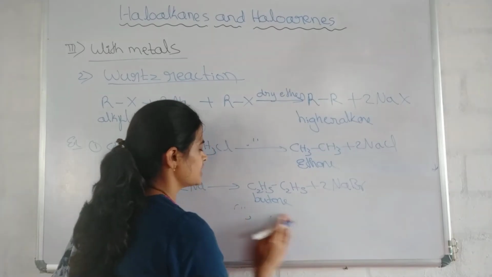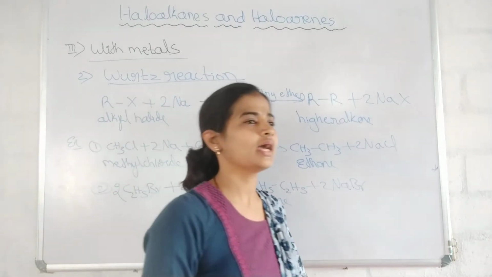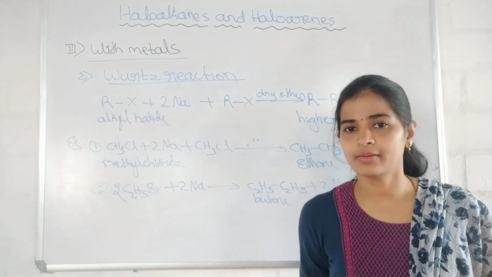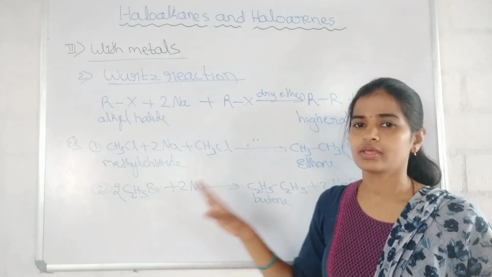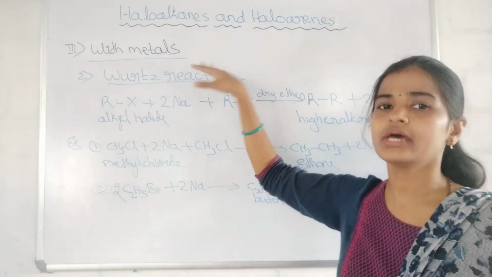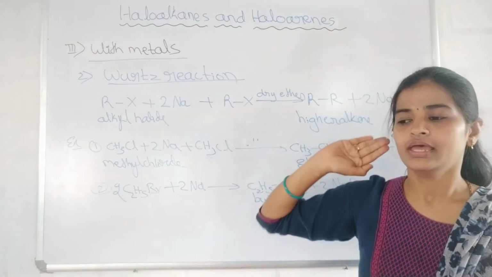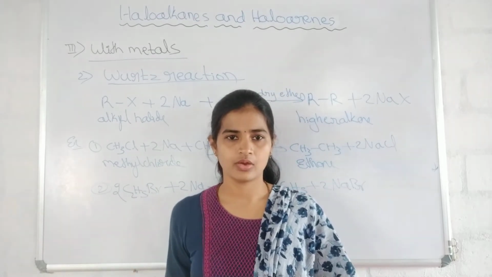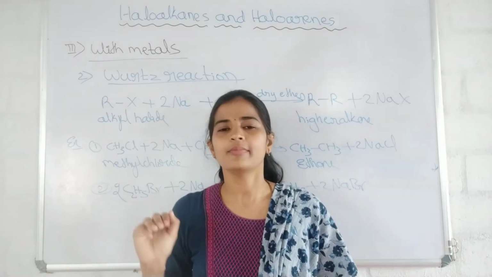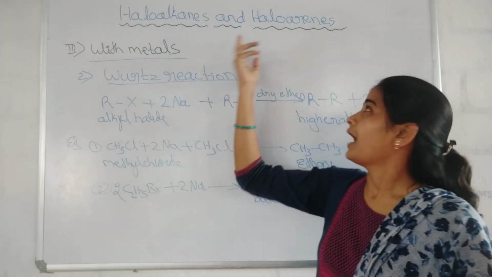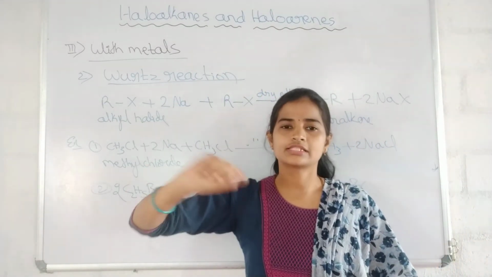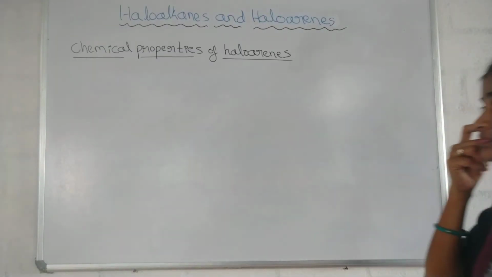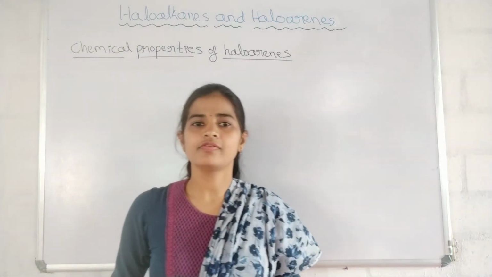Also we know that in the Wood's reaction we can prepare the higher alkanes with an even number of carbon atoms. Got it? This is all about the reaction of alkyl halides with metals. This completes the chemical reactions of haloalkanes. Next we have to study the chemical reactions of haloarenes. Next you write the heading, the chemical properties of haloarenes.